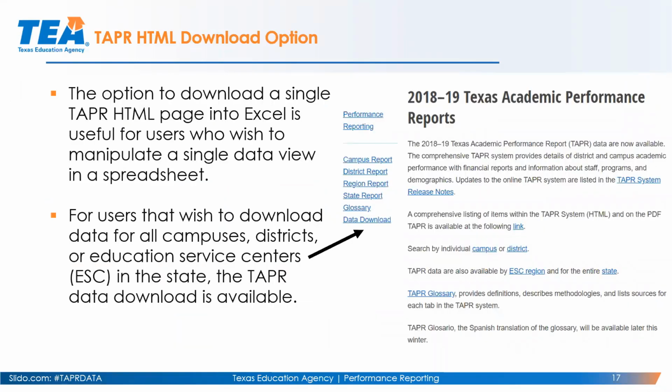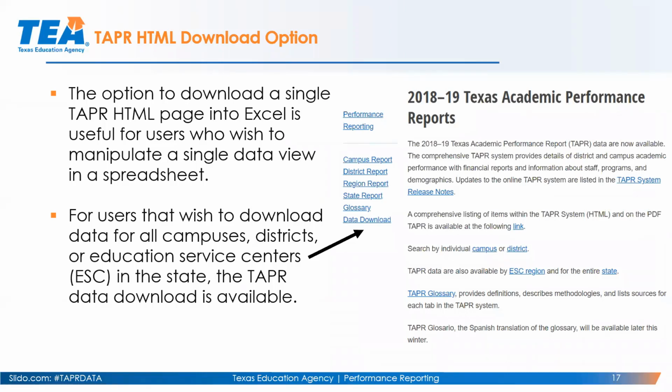So this option is great if you want to download a single HTML page into Excel. So if you want to manipulate a single data view for STAR or a single data view for enrollment by grade, that option is quick and it allows you to download the data right then and there.